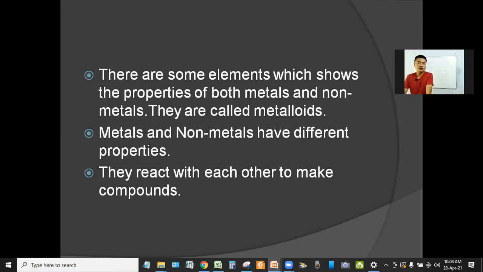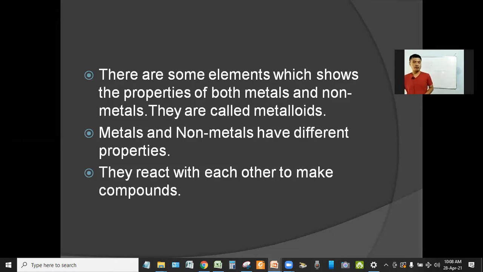When we say the properties of metals and non-metals, we know that metals are hard, they conduct electricity, they have high melting point, while non-metals are soft, with low melting point. But there are some elements which show the properties of both metals and non-metals, and those elements are called metalloids.